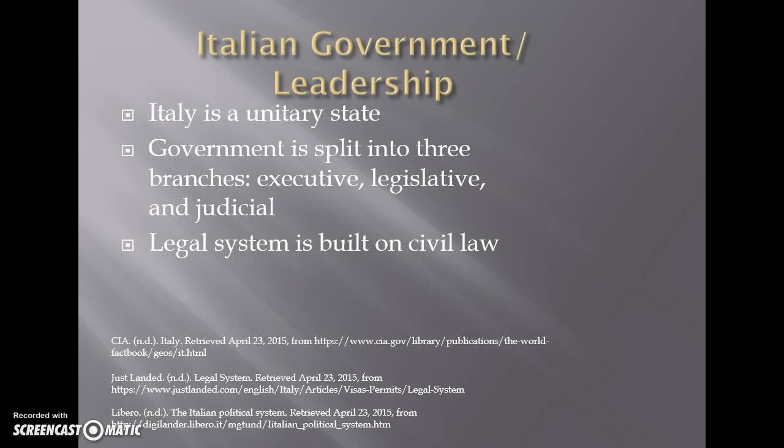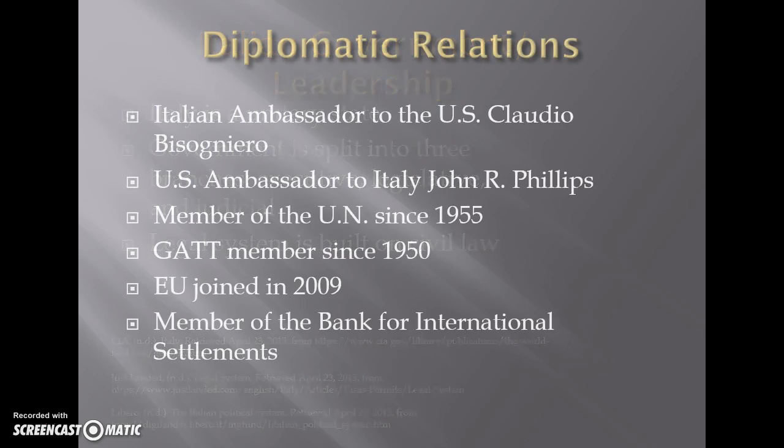Italian government and leadership. Italy is a unitarian state, and the government of theirs is very similar to that of the United States, and how it is split into 3 branches, those of the executive, legislative, and judicial. Their legal system is also built on civil law just as ours is.